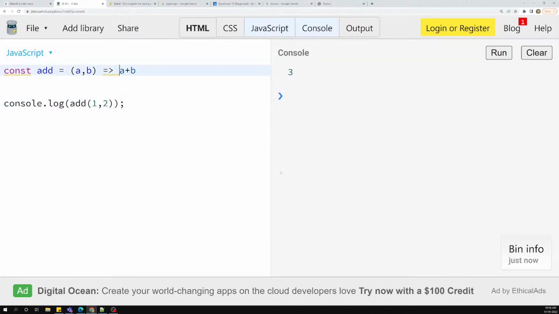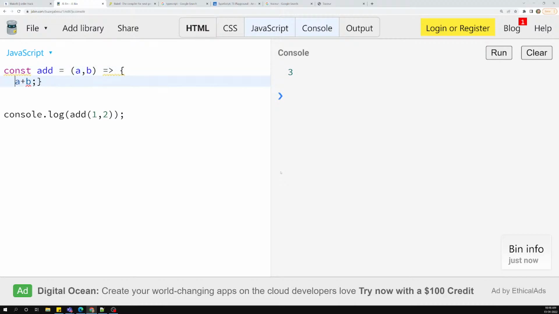Okay, if you have multiple statements, then you need to mention them with brackets, and you need to use the return keyword. Now we can remove all the return, and I can remove all these things. There is a semicolon, you can use it, not a problem. If I try to run this one, we are able to get the output. So this is the shortest form of implementing a function. This is an arrow function actually. This is how it will work.